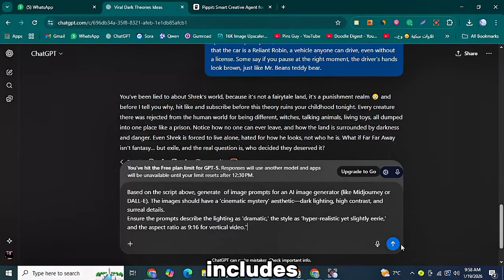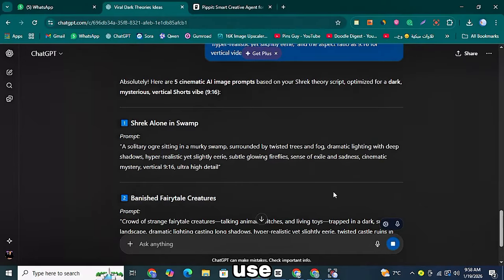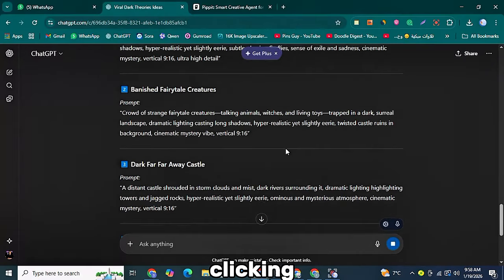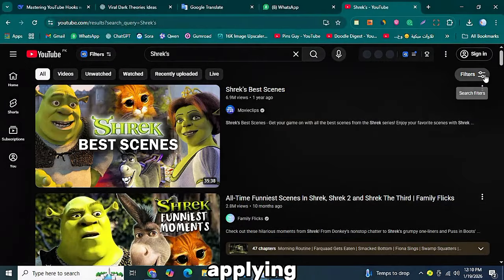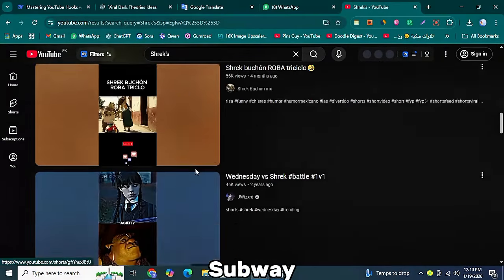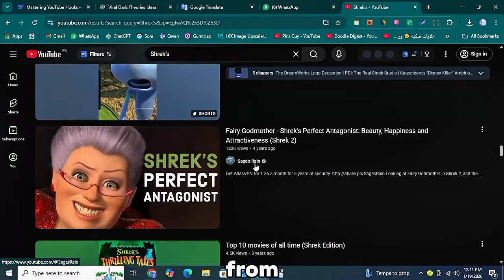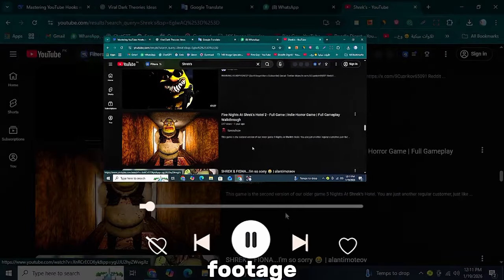If your video includes a character, for example Shrek, you can find related footage on YouTube and use it without copyright issues by clicking on the Filter option and applying the Creative Commons filter. If your video is about a game like Subway Surfers or Temple Run, simply record the gameplay screen directly from your mobile phone and use that footage in your video.